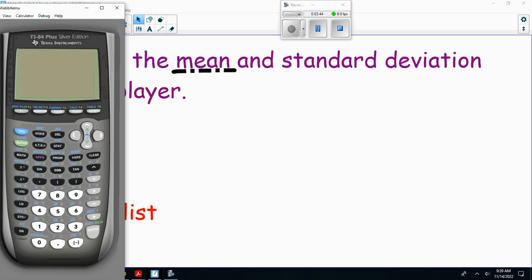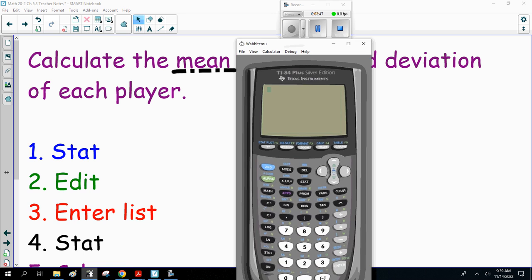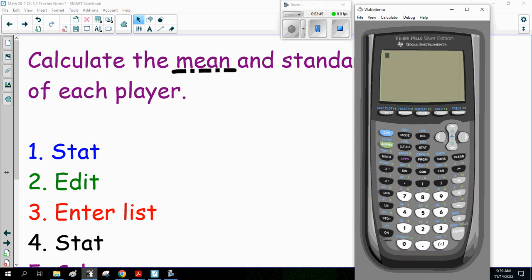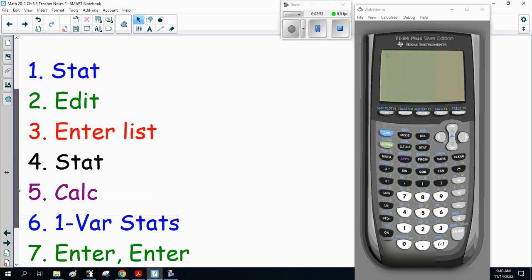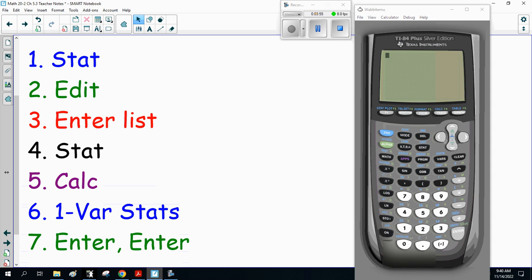Press the Stat button, middle top, and you get edit, calculate, test. Hit enter when you're on edit, and you've got a list, and you put in that list.